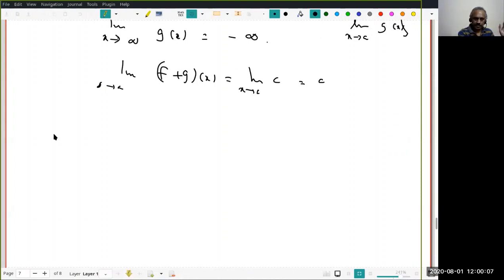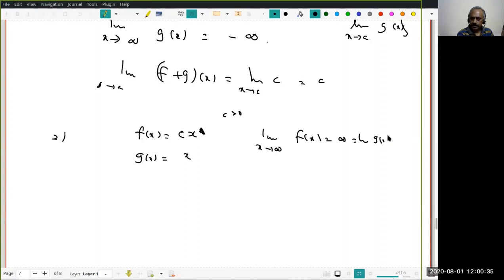Right? Now let's look at a similar example. They are in the same vein. Let us look at f(x) equal to x squared and g(x), let me put again c x, that is, c times x. Now again we know limit x tends to infinity of f(x) equals infinity, equal to limit of g(x). Let me assume c is positive. Right. Therefore, limit x tends to infinity of f(x) by g(x).